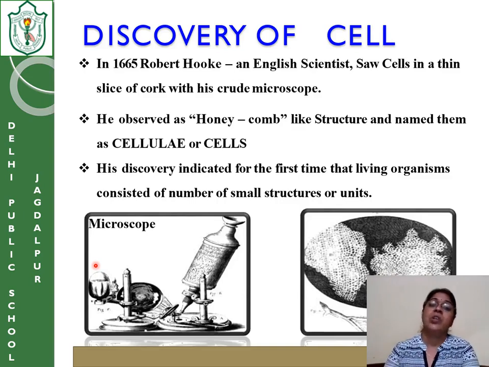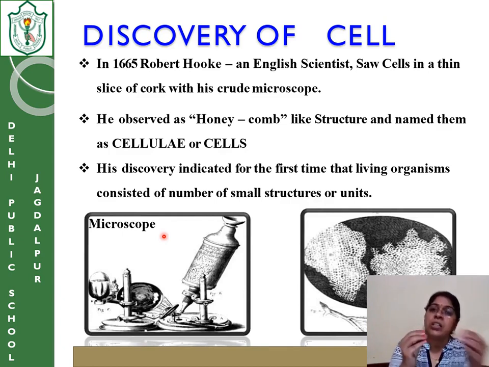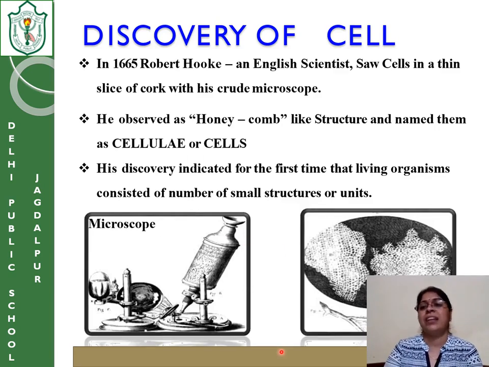The next point given in the book is that this history indicated for the first time that living organisms consisted of small structures or units. When he observed the honeycomb type of structures, it made him think that all living things, whether plant parts or animal parts, have some small units joined together to form the structure. So this was the initial, very primitive history of the cell.